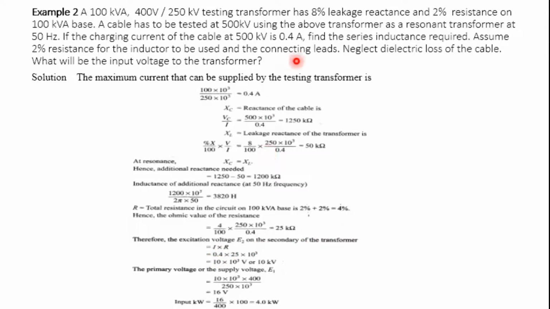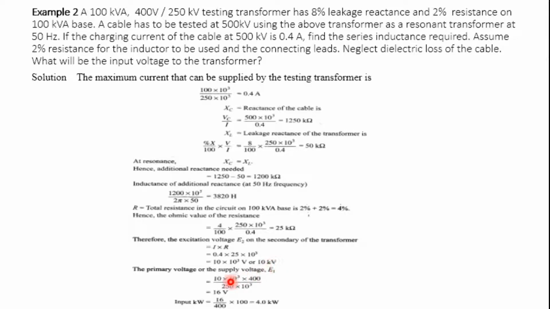It is 0.4, which is already given here. 0.4 into the resistance value of 25, so this is nothing but 10 kV. Look at this, this is the 10 kV across the secondary side. Then the primary voltage, this is the E1, we have to calculate.